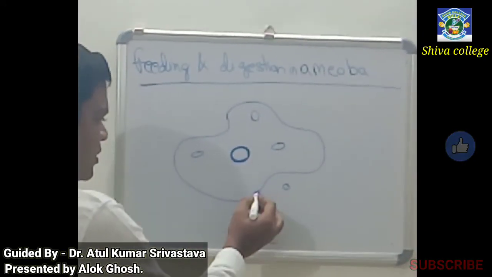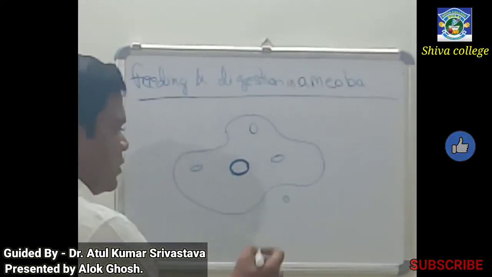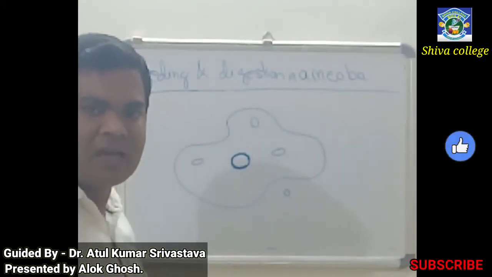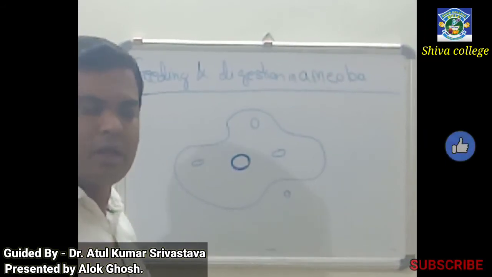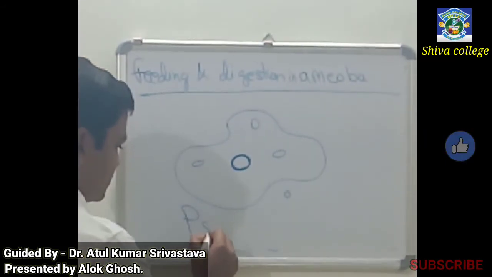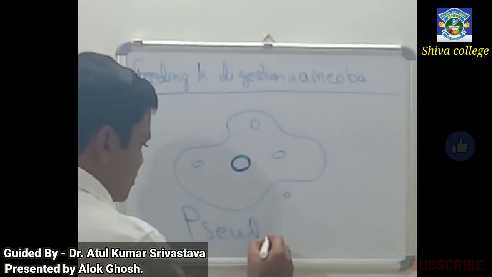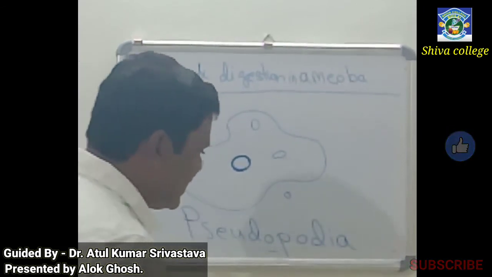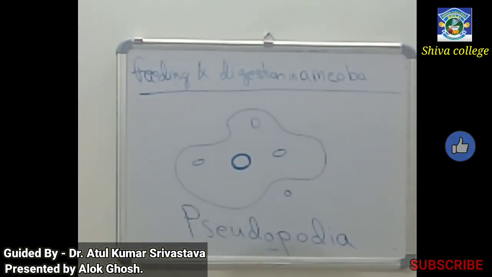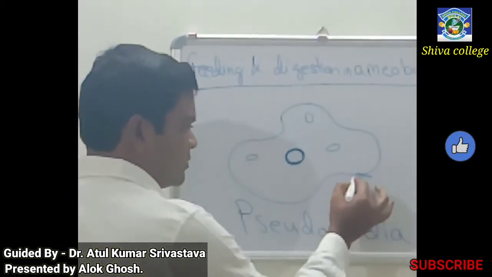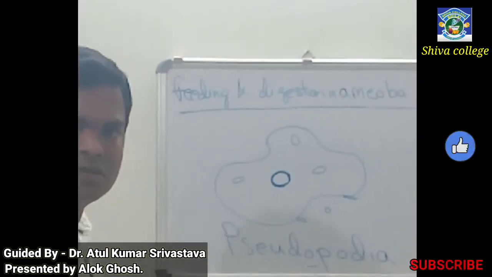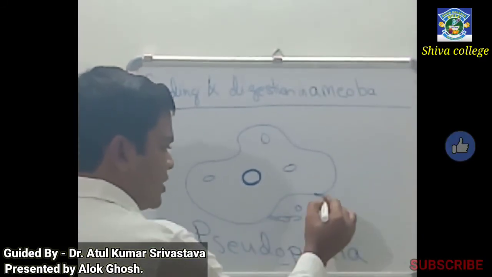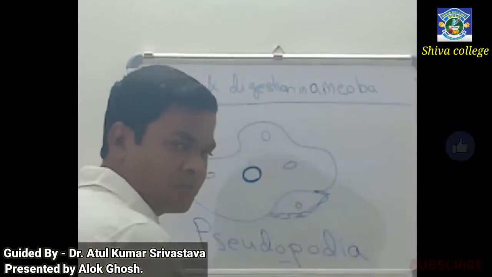It goes around this food with the help of finger-like projections called pseudopodia. These are small finger-like projections like this. With the help of these, the amoeba slowly and completely surrounds the food.